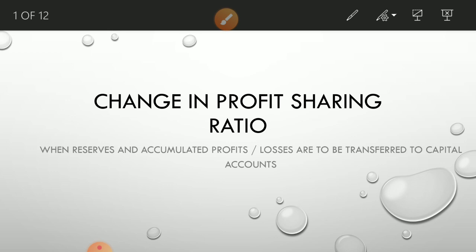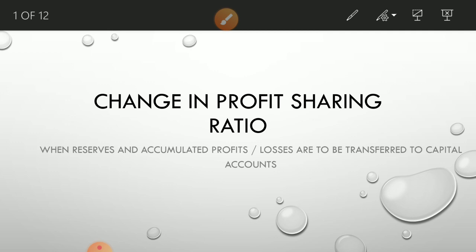So when there is a change in profit sharing ratio, that means reconstitution, from next year onwards or from a particular date onwards the ratio is going to change. Partners can decide whether to show all these reserves and accumulated profits in the balance sheet or not. If they want to show them, they will not distribute. Understood? They will continue in the balance sheet of next year also, even though the ratio is changing.